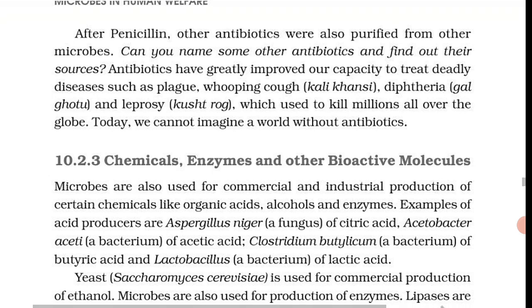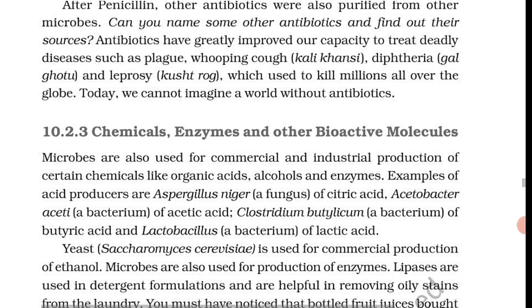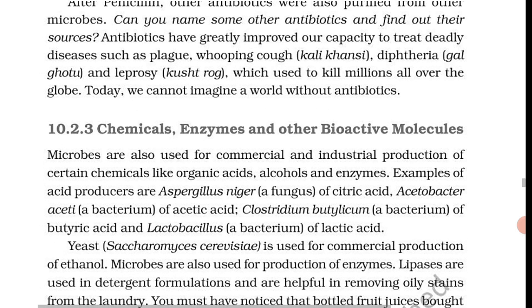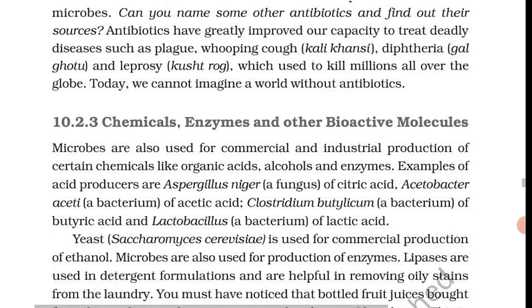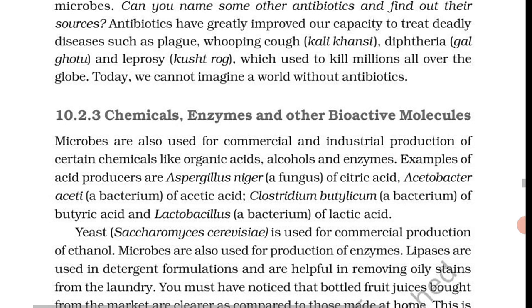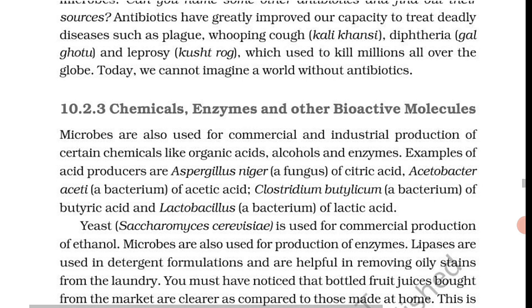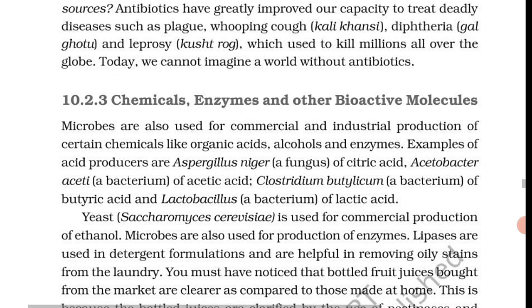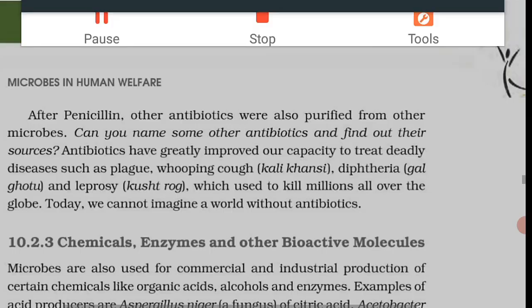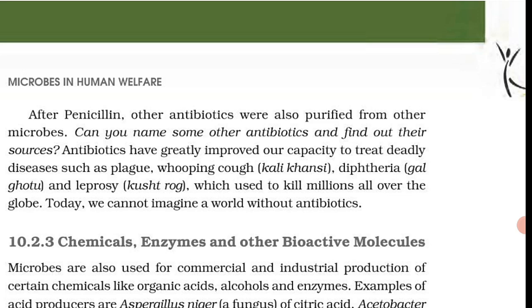ठीक है. Next proceeding, another bioactive molecule cyclosporin A that is used as immunosuppressive agent in organ transplantation patients. ये स्लो इसलिए चल रहे हैं क्योंकि यहाँ से श्योर शॉर्ट क्वेश्चन पक्का आना ही आना है. Cyclosporin A is produced by the fungus Trichoderma polysporum. किस फंगस से प्रोड्यूस होते हैं? Trichoderma polysporum.